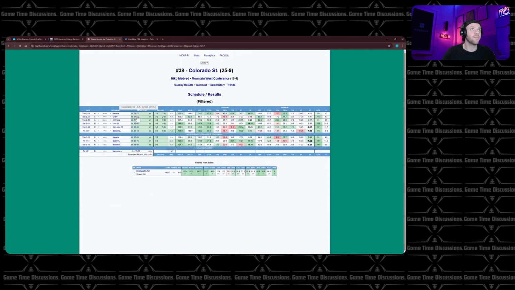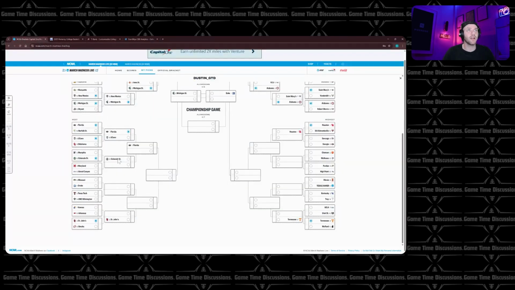That being said, 8-point win, 8-point win, 22-point win, 27-point win, 27-point win, 10-point win against Boise State, who was right on the bubble. 8-point win. Utah State, who's in the tournament, beat them by 11. Boise State by double digits. We're taking Colorado State. There's no reason not to.